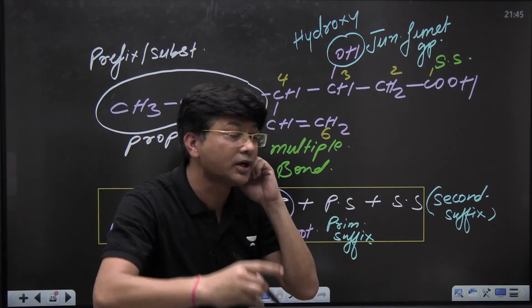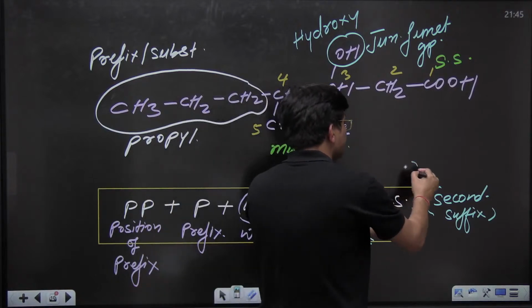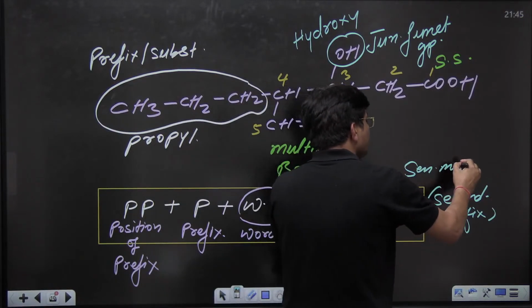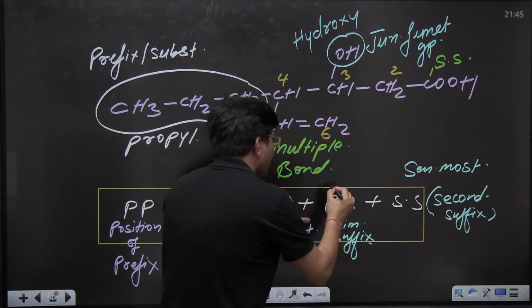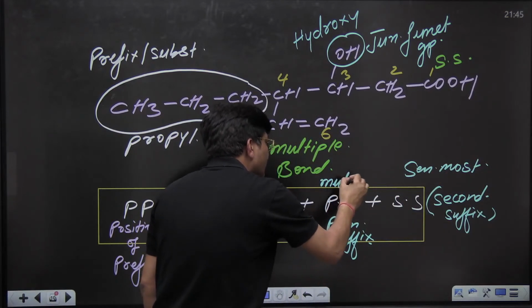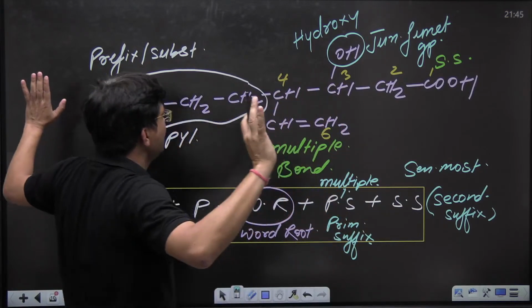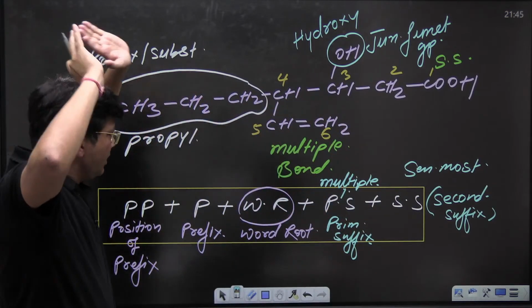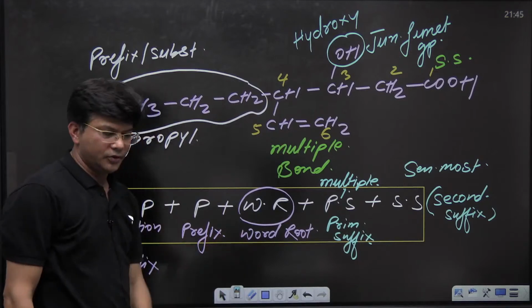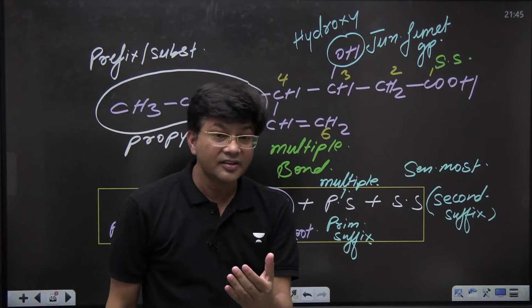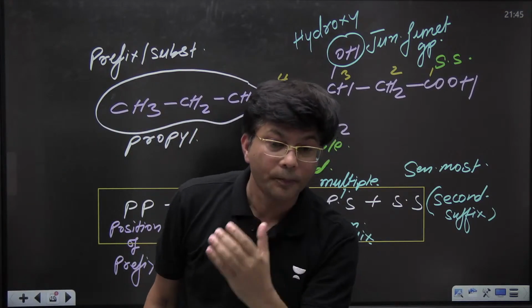As I told you, kids, the senior most functional groups are going to act as secondary suffix and multiple bonds will act as primary suffix. So, this much. If we know this format, because this is your beginning, kids.